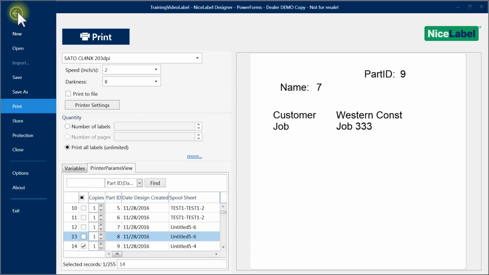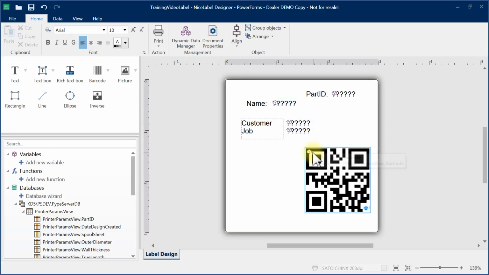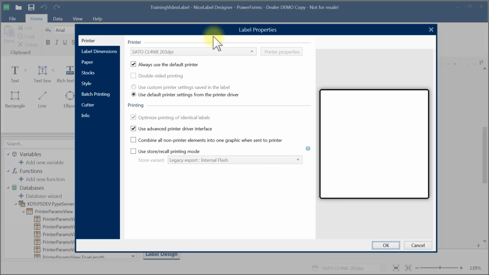So going back to my template, I'm now going to set the print properties for this label. There's two ways I can do this. One is I can tie the print properties directly to this label. So if you have labels of different types and you want them to have different levels of control over how you print them, you can lock them directly to the label, or you could just use the defaults that are for the printer.